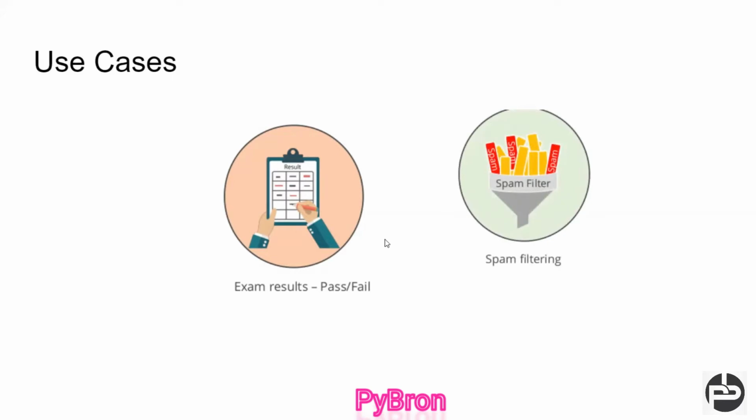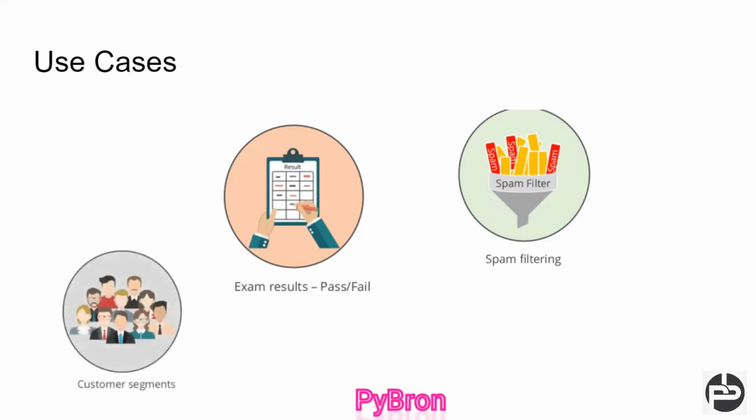Next is spam filtering. If any mail is coming from an unknown source, we have to identify whether this mail is spam or not. Again, yes and no, 1 and 0. The third is customer segmentation. Suppose you are working in some business, and we have to identify whether a particular customer belongs to our target group or not. In that case also logistic regression will work fine.